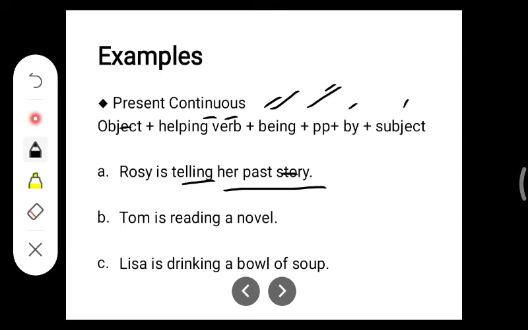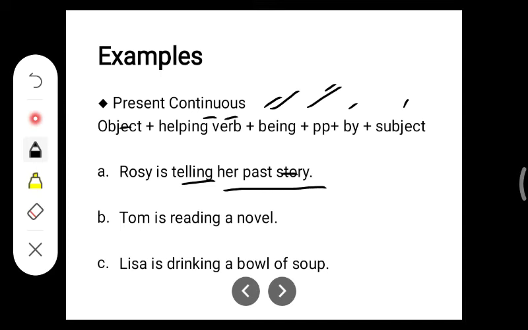This is your sentence. Now, I'll give you 10 seconds to write the answer for the second one. Don't cheat, okay? And don't fast forward and listen to the answer. Just think and write the answer. Tom is reading a novel. So here, your time's up. Now stop writing and listen.